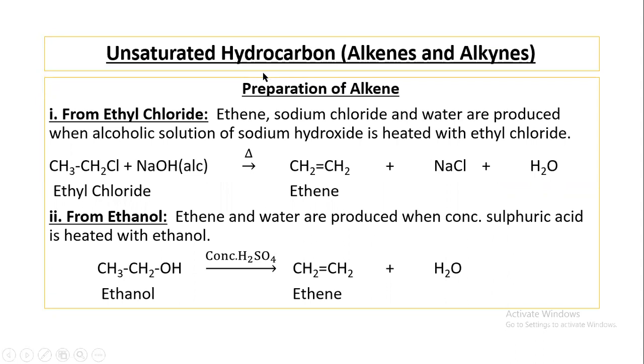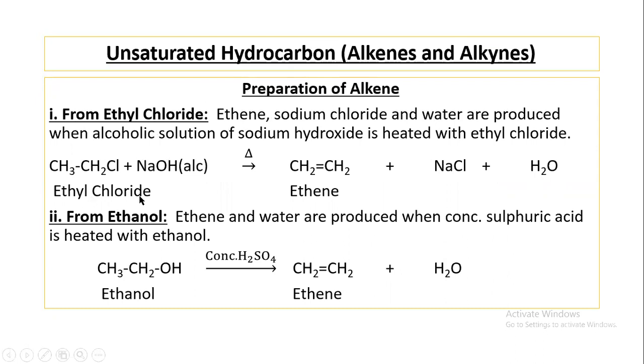And now I'm going to start to explain the preparation of alkene and alkyne. Alkene can be prepared from ethyl chloride or from ethanol.